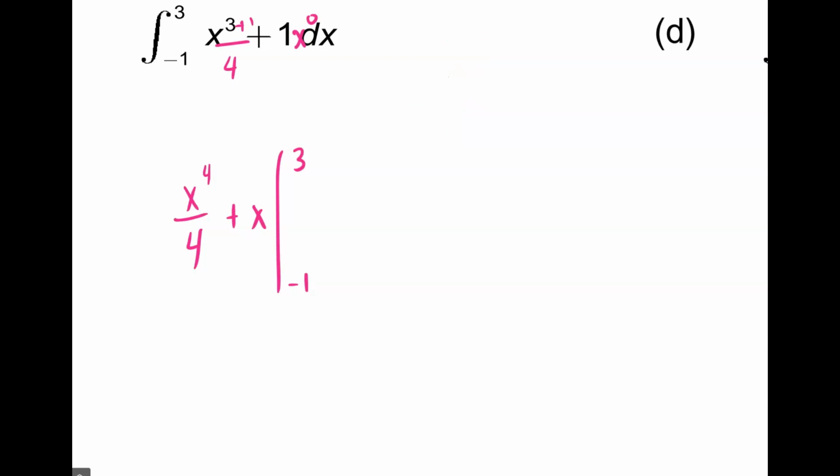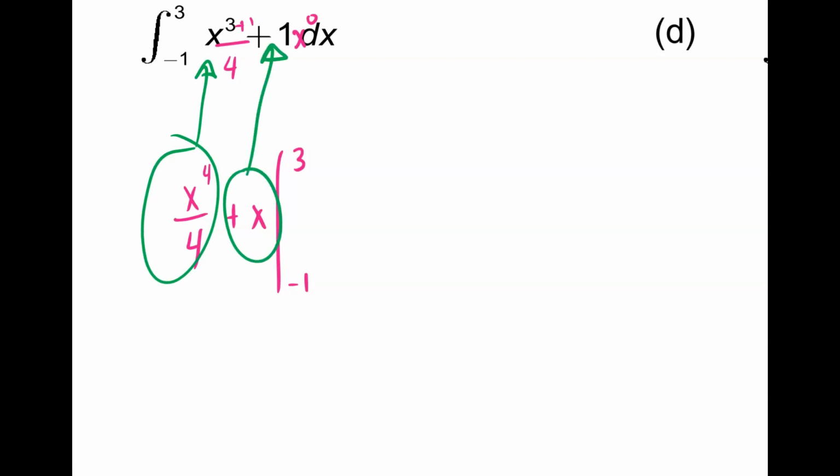If we go backwards and take the derivative of this, it should be what I started with.